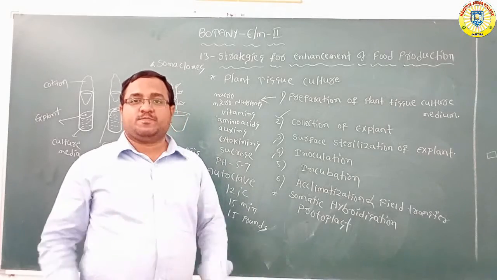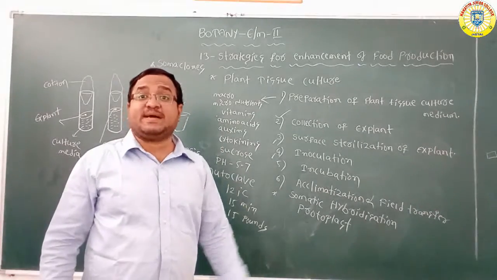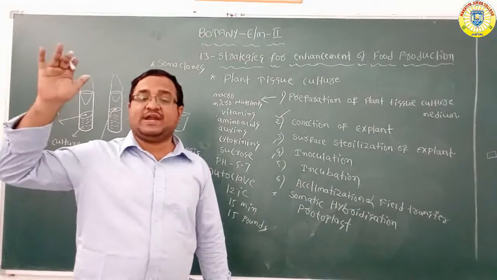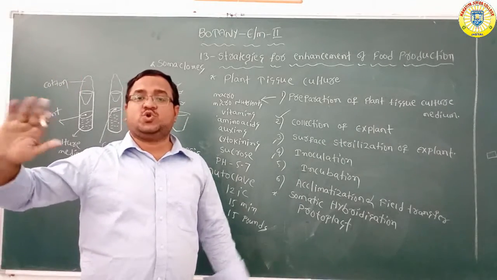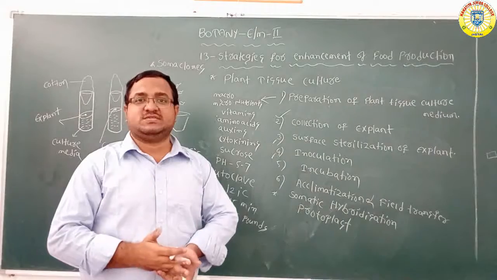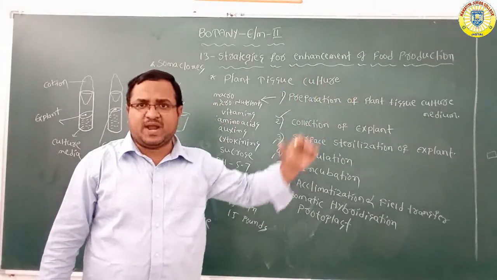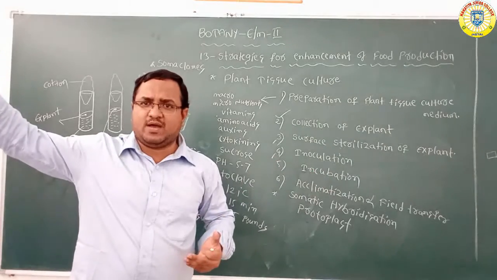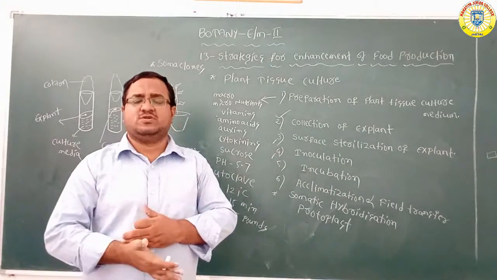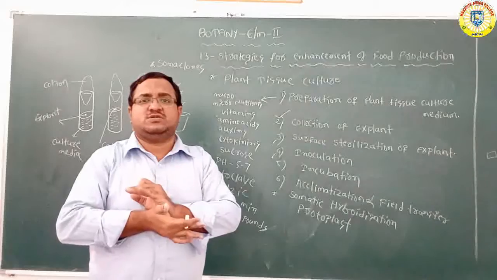Here, what we have to do? Isolated means separated. We take isolated protoplasts of two different varieties of plants. You collect one protoplast from one plant and another protoplast from another plant. So these two are isolated protoplasts.